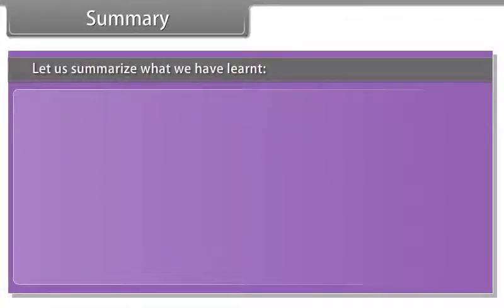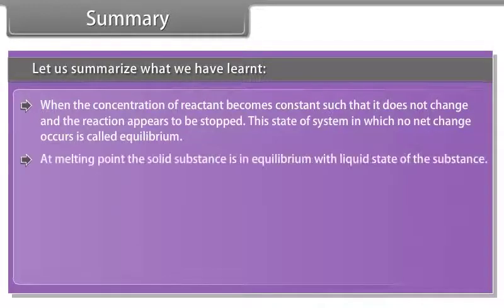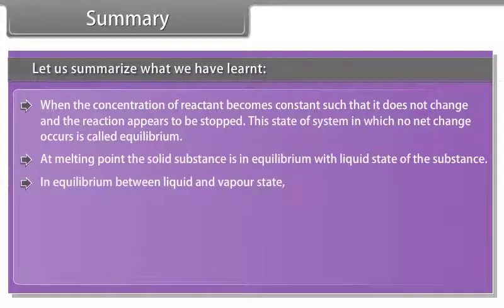Summary. Let us summarize what we have learned. When the concentration of reactant becomes constant such that it does not change and the reaction appears to have stopped, this state of system in which no net change occurs is called equilibrium. At melting point, the solid substance is in equilibrium with the liquid state of the substance, and there is equilibrium between liquid and vapor state. Rate of evaporation is equal to rate of condensation.